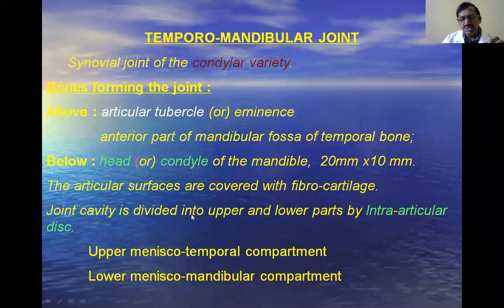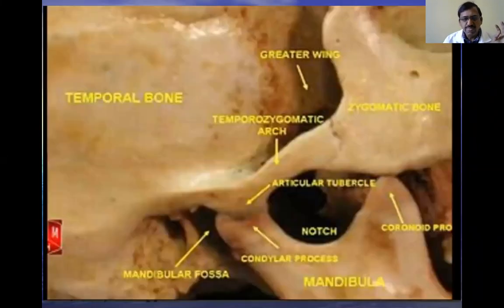And within the joint there is one partition that is called the intra-articular disc. It is made up of fibrocartilage, and it divides the joint cavity into two parts: the upper menisco-temporal compartment and the lower menisco-mandibular compartment. Yes, it's clear.